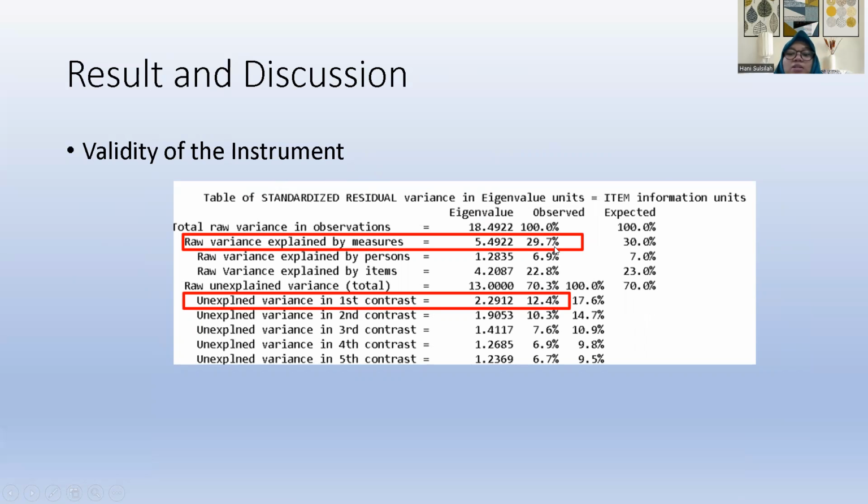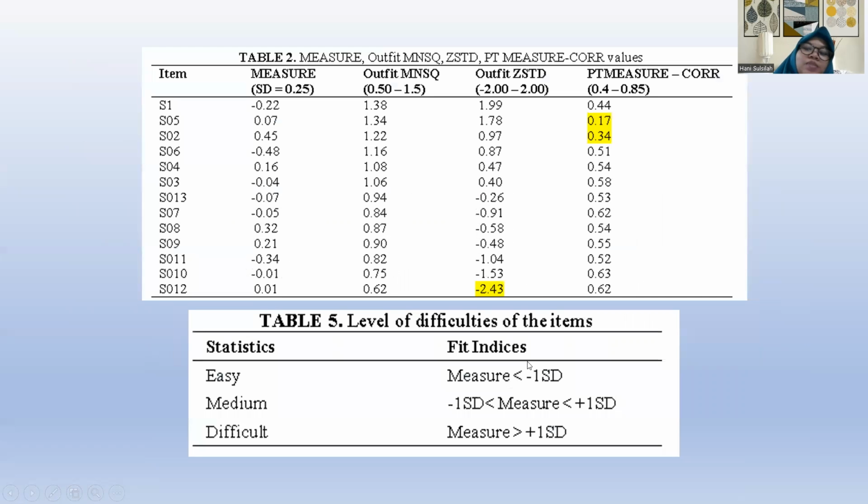The instrument is acceptable because the measure is above 20%, and the unexplained variance in the first, second, until fifth contrast is below 15%, so the validity of the instrument is valid.